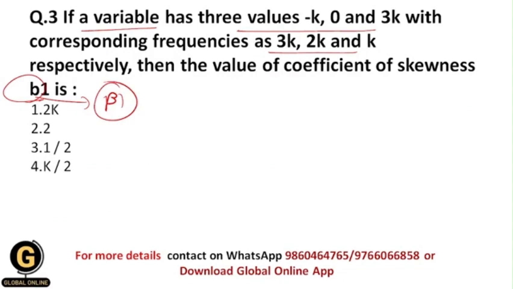They have given you data with 3 variables whose values are minus k, 0 and 3k. For minus k the frequency is 3k, for 0 the frequency is 2k, and for 3k the frequency is k.